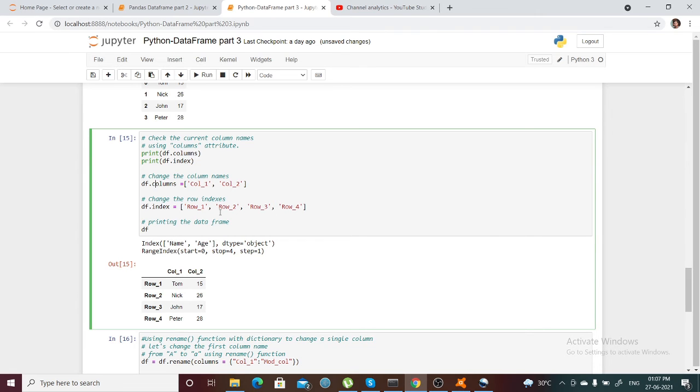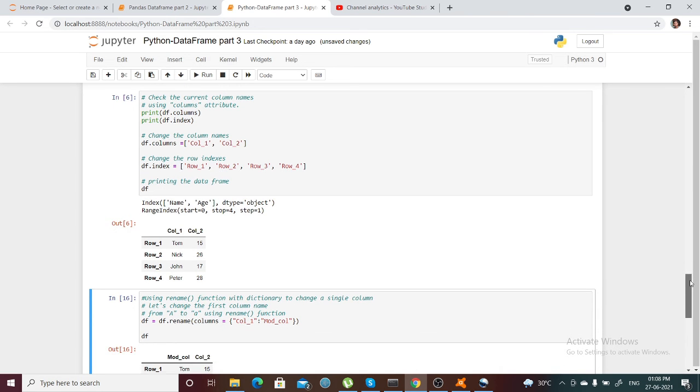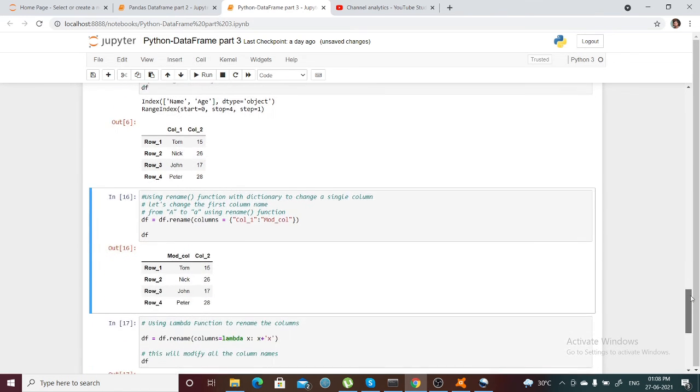In a similar way we can change all the index values, or you can say row values. These are the column values, these are the row values, or index values. So in this way I can assign any desired column name, or if you want to change any row names.